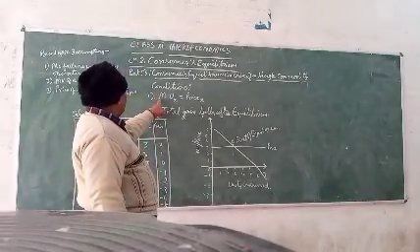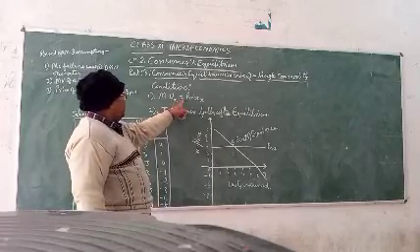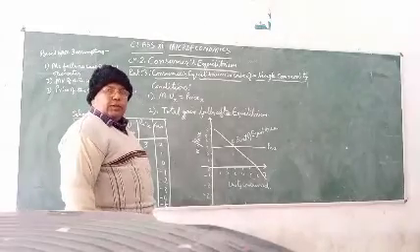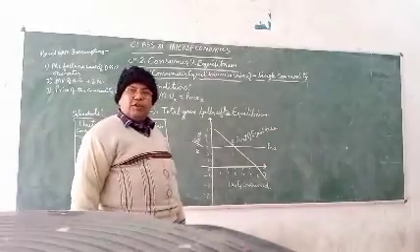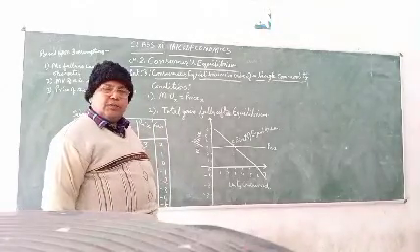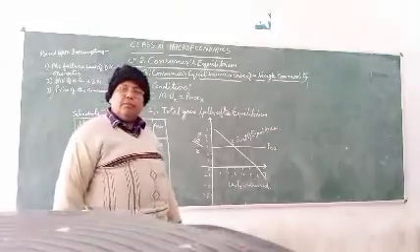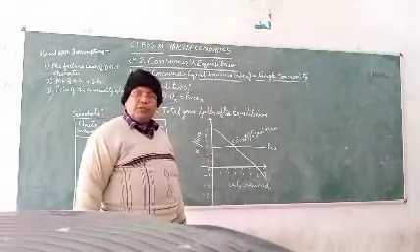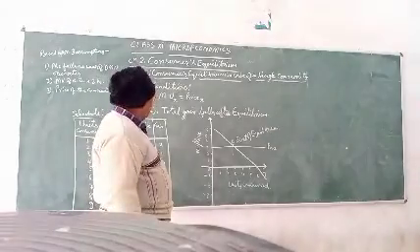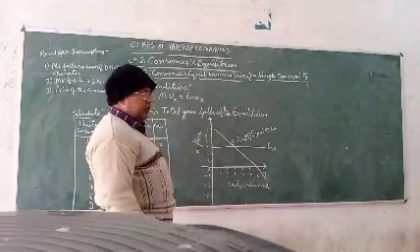First condition will be marginal utility of X must be equal to price of X, that is, for which commodity the consumer is going to decide his equilibrium condition, the marginal utility of that commodity must be equal to the price of that commodity. First condition. And the second condition, total gain falls after equilibrium.